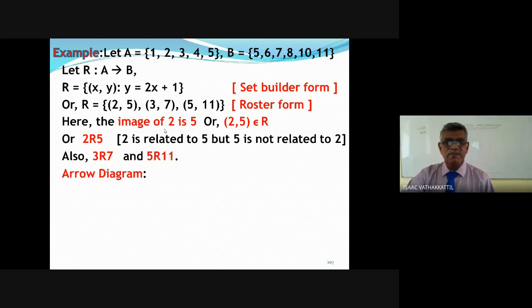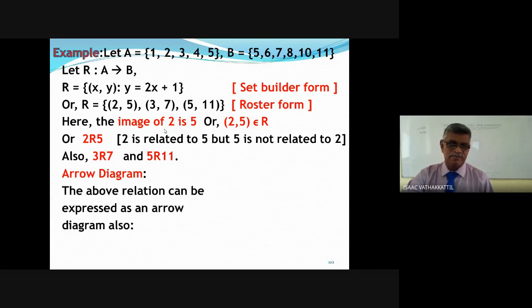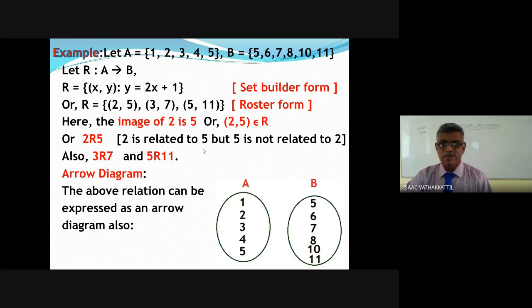Now the same I can represent using a diagram. We call it an arrow diagram. We express as an arrow diagram. A and B, the sets written. A is 1, 2, 3, 4, 5. B is 5, 6, 7, 8, 10, 11.